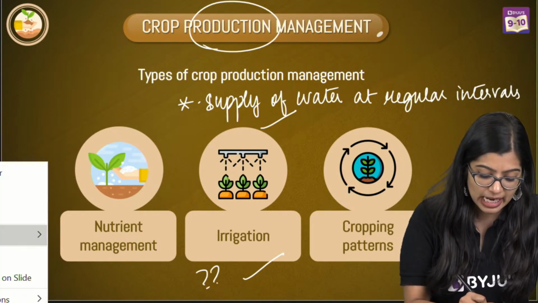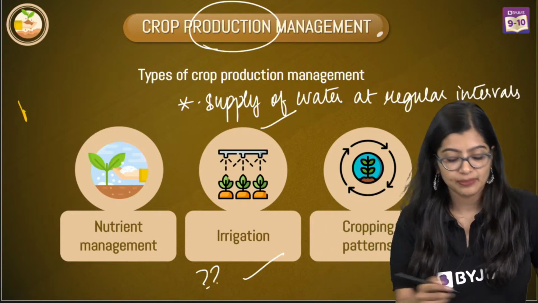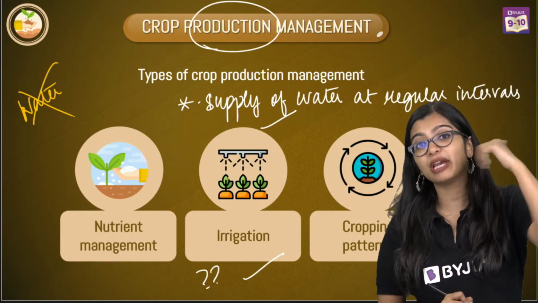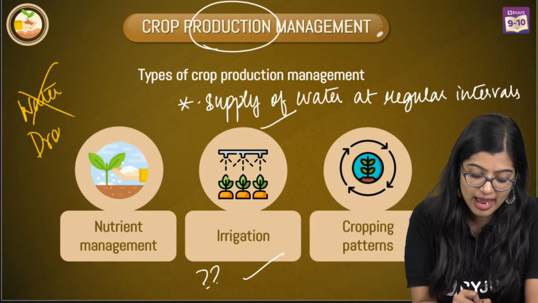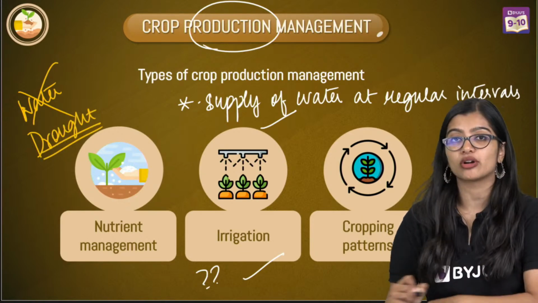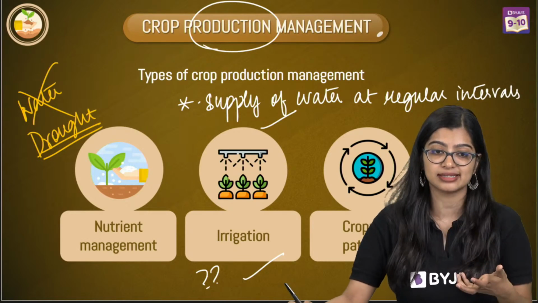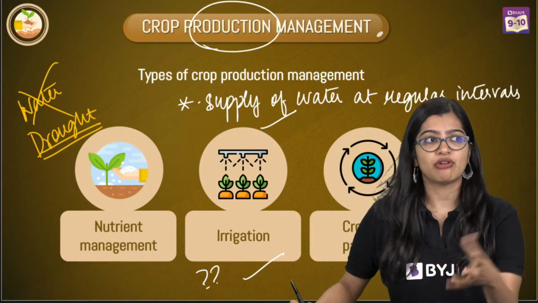The reason is that there are situations when there is not enough water. If you remember, in the beginning of the class we looked at drought. We saw that there were various parts affected by drought, and drought is when there's not enough water, which leads to water scarcity. So if there is water scarcity, farmers should be prepared.